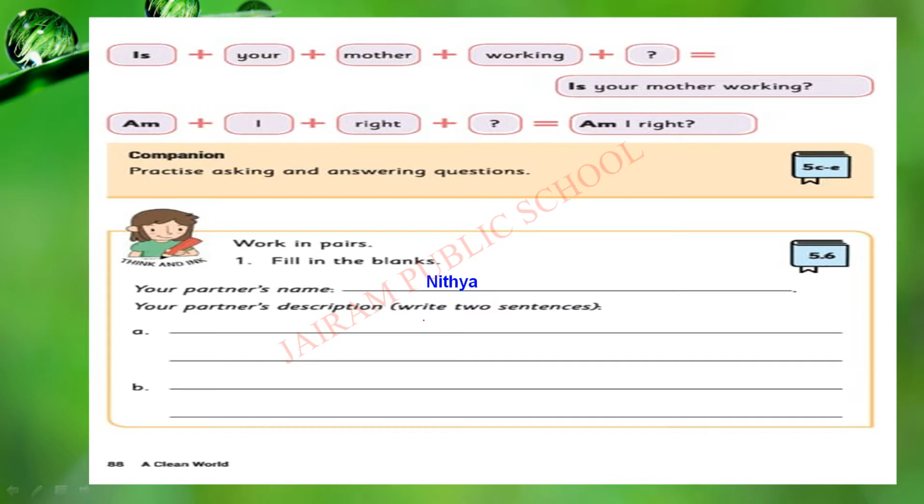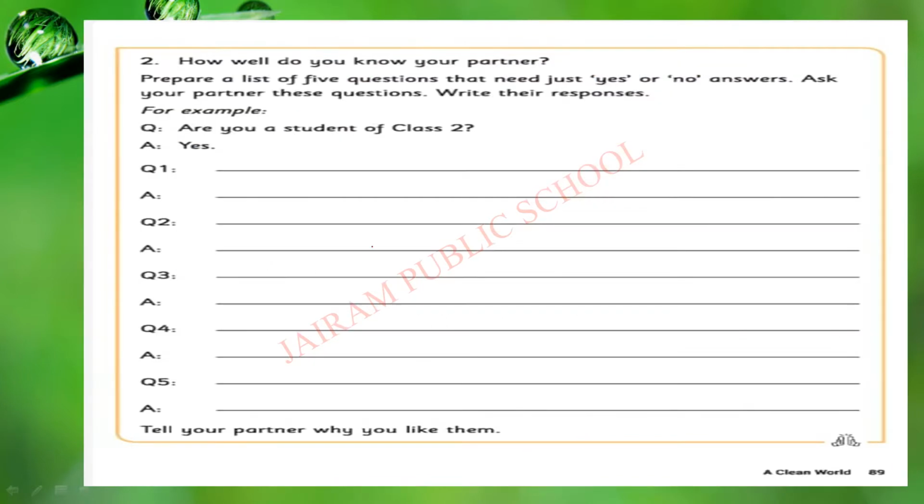For example, I have given my friend's name, Nitya. Your partner's description in 2 sentences: she is a clever girl, she is a kind girl. I have given it like this, so you can also write like this. How well do you know your partner? You are going to ask 5 questions. One question they have already given.